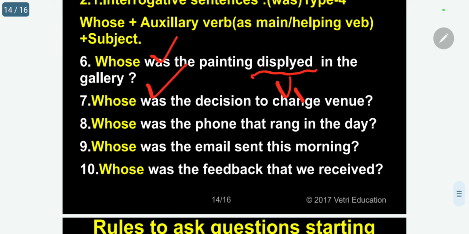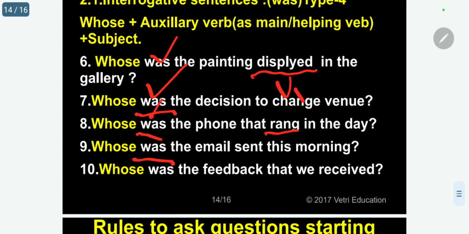So, whose was the decision to change the menu? So here "was" is the main verb. There is no main verb here. The auxiliary verb "was" is acting as a main verb. Whose was the phone that rang in the day? Now "rang" is the main verb, "was" is the auxiliary.